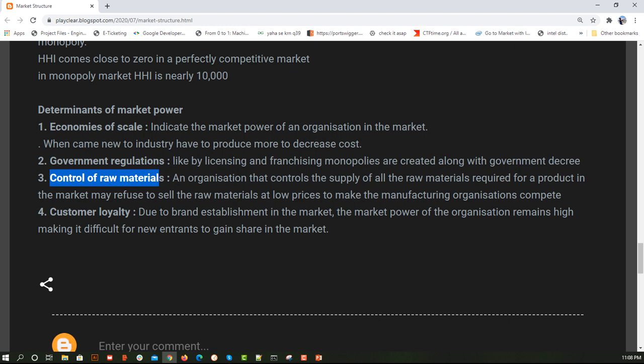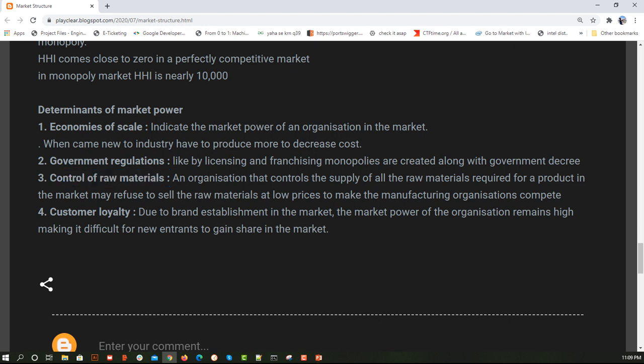Next is the control of raw material. If I am the only one who produces Intel processors, and I increase my cost drastically, or I sell to someone at a very low price, that is again not correct. So there should be control of raw material, so that I always make sure the people who are getting it from me continue to get it, so that they can manufacture continuously. There should be some restrictions around me, so that I cannot do any illegal activities, keeping in mind the people who are dependent on me. All those things come into the control of raw materials.